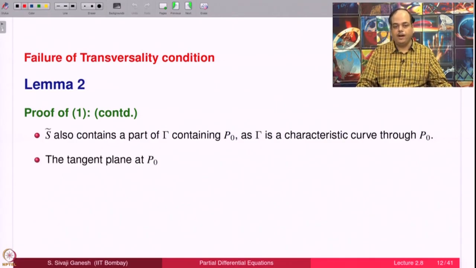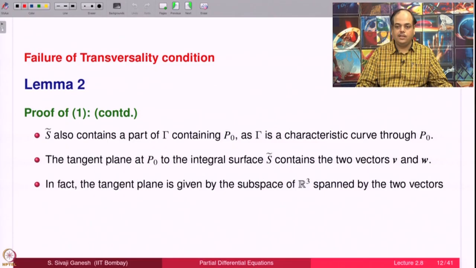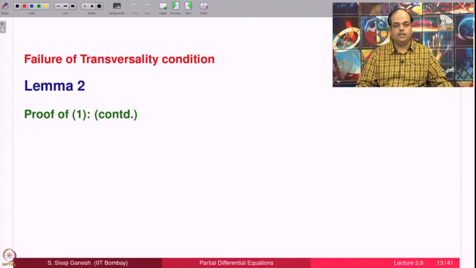So, the surface is called S tilde, that contains a part of gamma also, because gamma is a characteristic curve. The tangent plane at P naught to S tilde contains two vectors V and W. V is there because the curve gamma is on the surface, and V is a tangential direction, basically the characteristic direction at P naught, and W is also there in the tangent plane. So, in fact, the tangent plane is given by the subspace of R3 spanned by the two vectors V and W, and the origin will be at P0. So, we have got that.